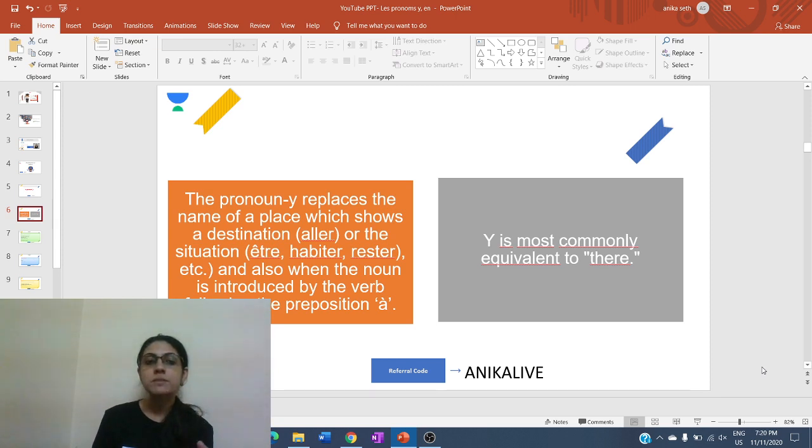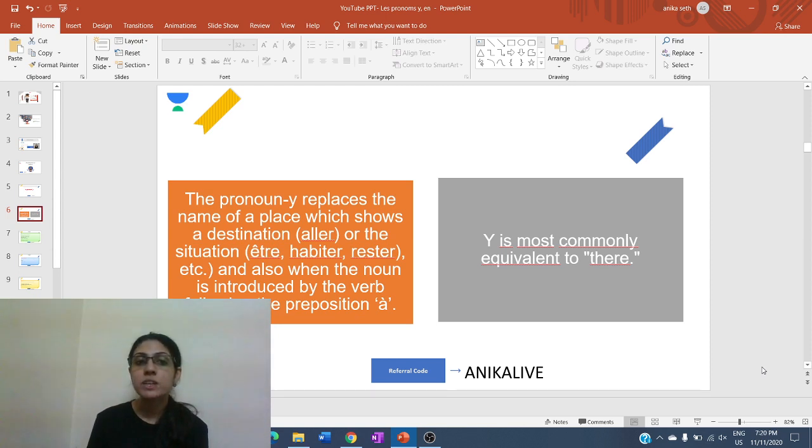For example, we are using the verb aller. Aller is always followed by the place, to go to a place. So, the verb aller is showing a destination. So, the pronoun y replaces a destination, a place, or a situation.